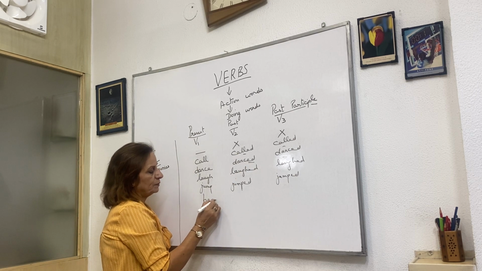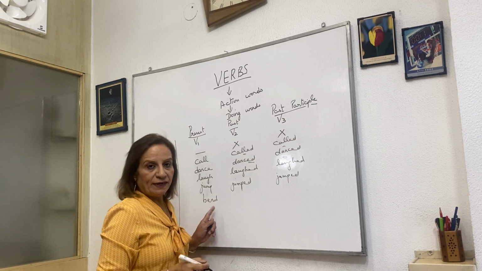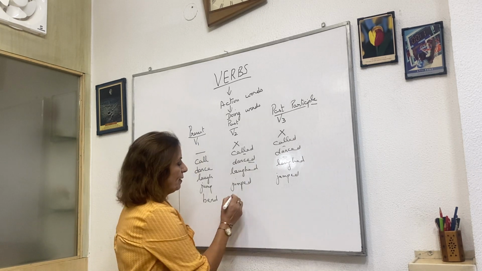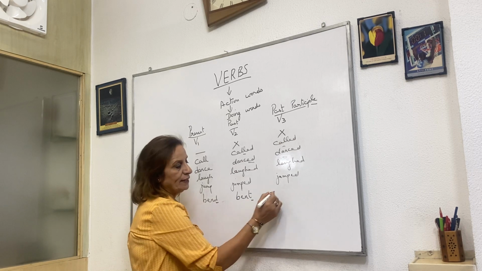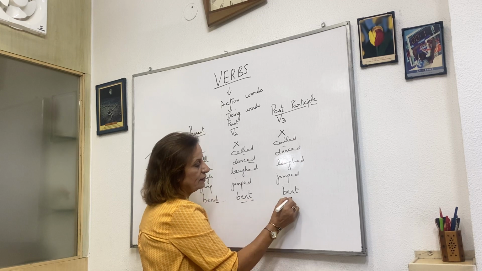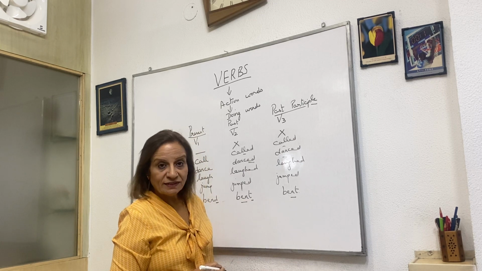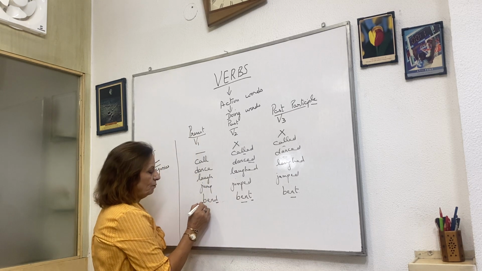Bend. This is a bit different now. All these were -ed. Now this is different. Bend is to bend like this. Bend, bent. The D becomes T. Bent, bent. So V2 and V3 are the same. Bend, bent, bent.